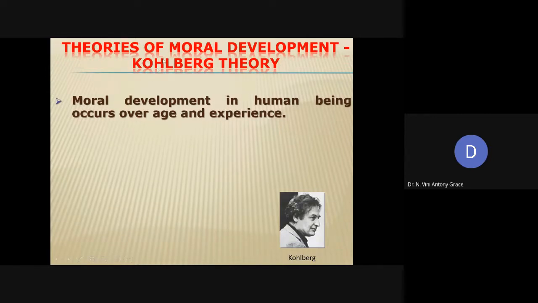It is called Kohlberg's theory of moral development. What he says is that moral development in a human being occurs over age and experience. We all will agree with this, right? Only over age and experience does moral development occur in ourselves. When we are very young children, we follow the morality and principles that are taught by our teachers and parents.